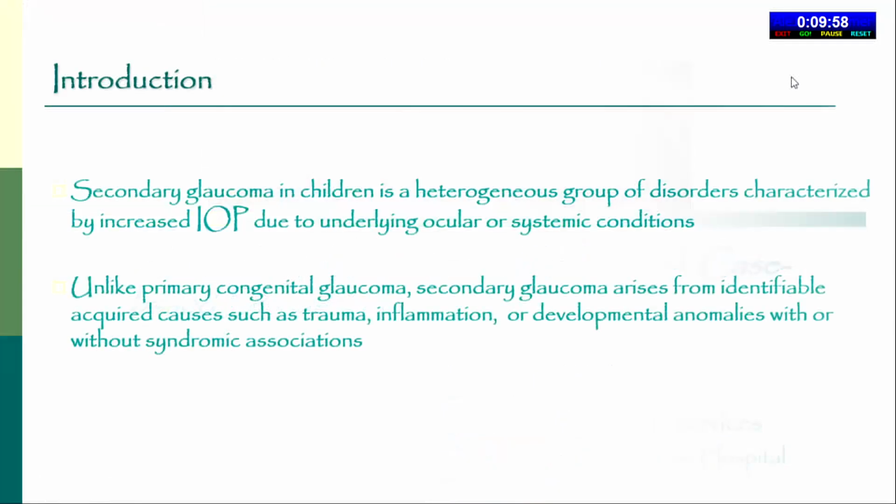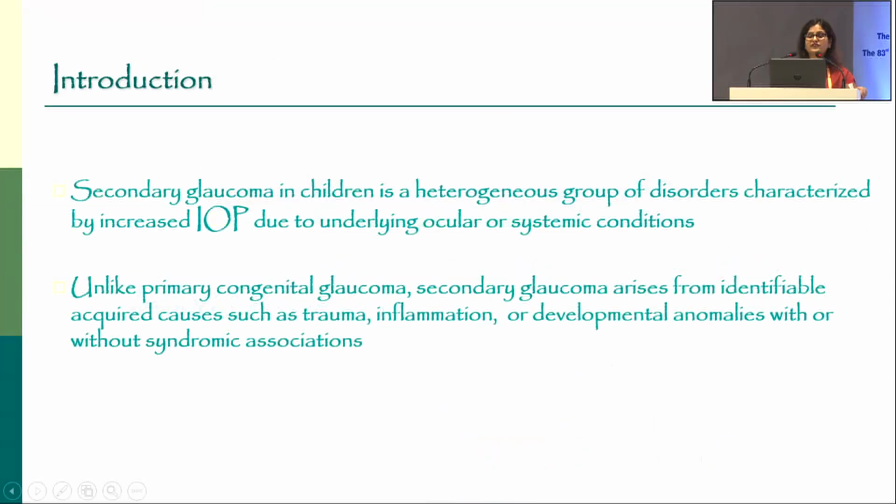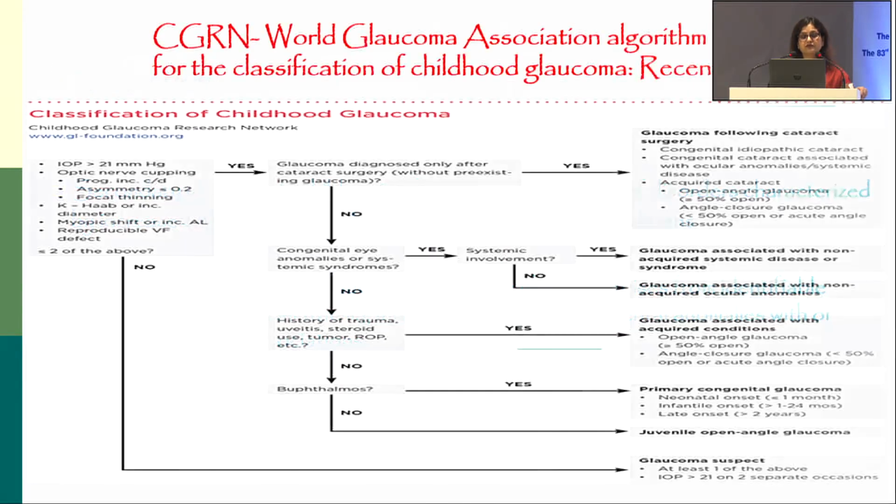So as we know, secondary glaucoma in children is a heterogeneous group of disorders which are characterized by increased intraocular pressure due to underlying ocular or systemic conditions. Unlike primary congenital glaucoma, secondary glaucoma arises from identifiable acquired causes such as trauma, inflammation, or even developmental abnormalities with or without syndromic associations.